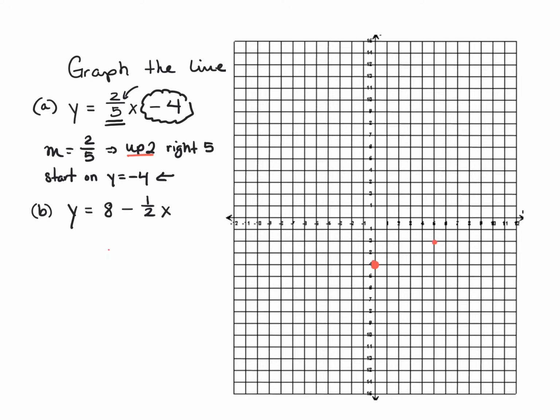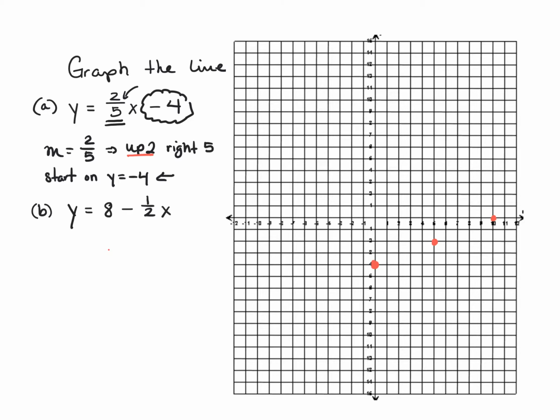So I put my point here. Again, as we've talked about in class, I don't just want to stop there. Slope is constant, which means I'm constantly going to do that. So from this new point, I can continue that same pattern: up 1, 2, over 1, 2, 3, 4, 5. The last thing I want to point out is, notice when I'm counting, I don't actually count until I move my finger. Once I move that finger is when I begin counting.